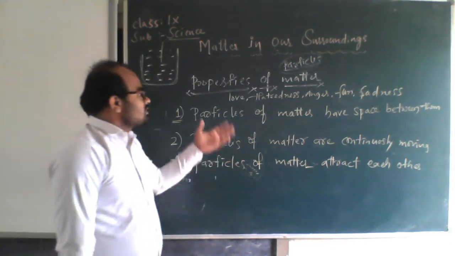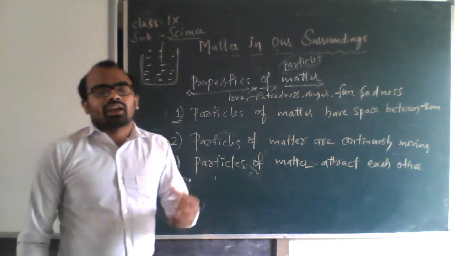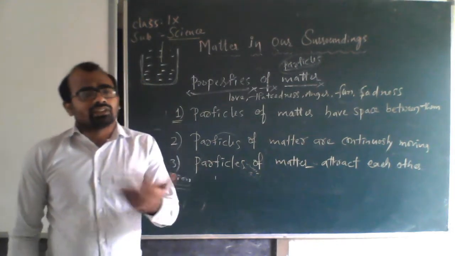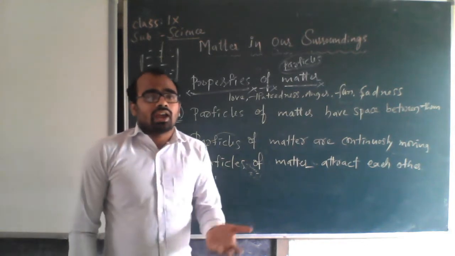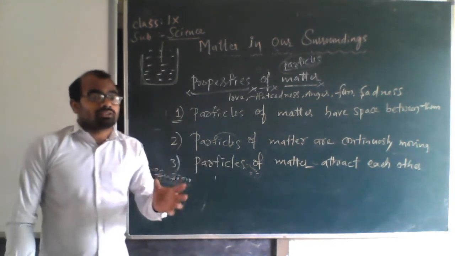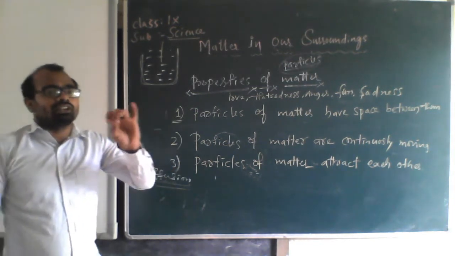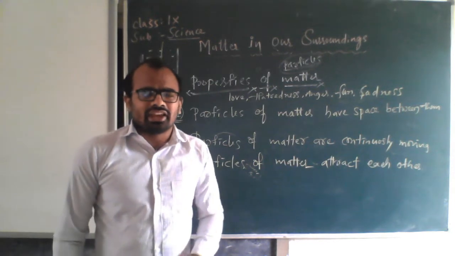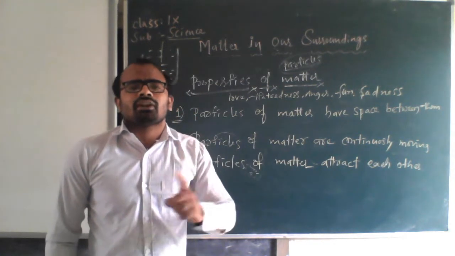After that, scientists came and gave us a definition of matter. Anything that occupies space and has mass is called matter. Matter is mainly of three categories: solid, liquid and gas. And every matter is made up of particles.